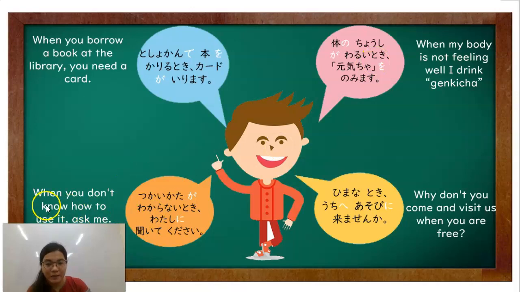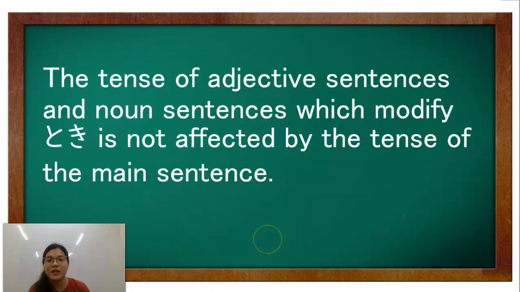In the third one, it's just the same with nai. Verb nai: you simply copy the plain form of nai and then add toki. And the last one is hima, then toki. It's a na-adjective, so you just add na before toki. Also, the tense of adjective sentences and noun sentences which modify toki is not affected by the tense of the main sentence. So, hindi siya affected.